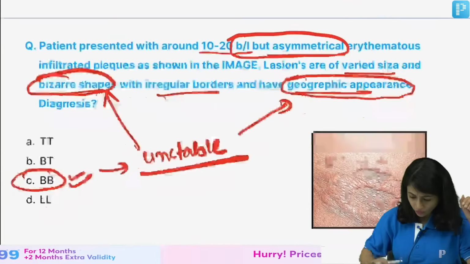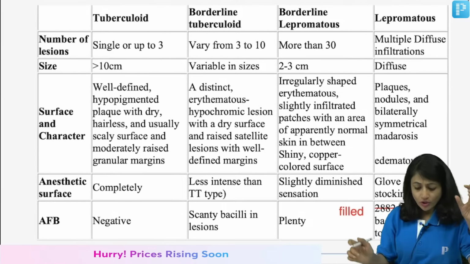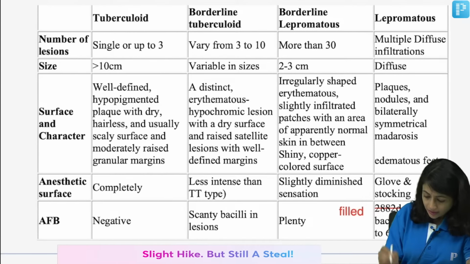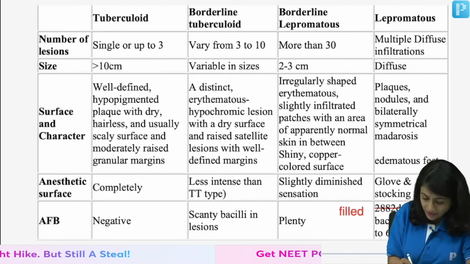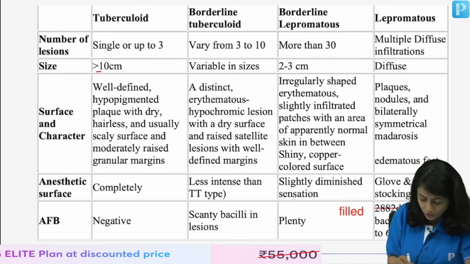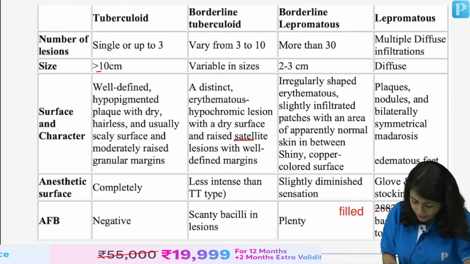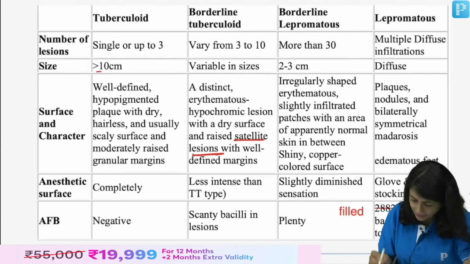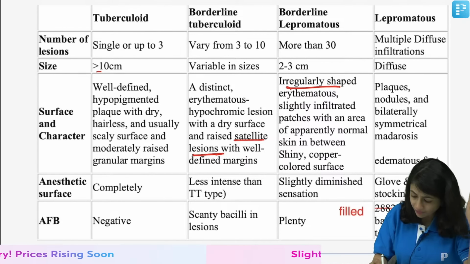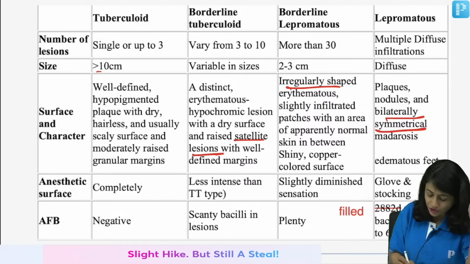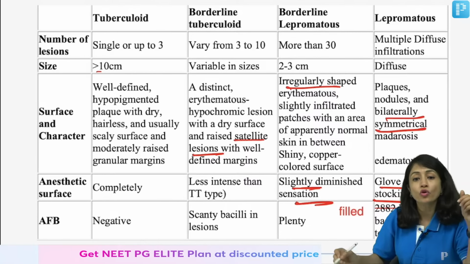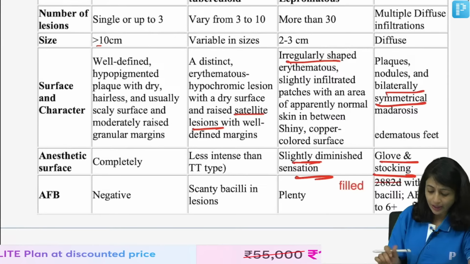So, quickly I will go back to this table. Now, this is TT, BT, BL and LL. I already told you, you have single lesions in the tuberculoid pole, you have totally anesthetic lesion. This has all been covered. Satellite lesions. In BL, I have irregularly spaced lesions. Then here we have completely bilaterally symmetrical lesions. Glove and stocking anesthesia starts at BL also, but is more pronounced in the LL pole.